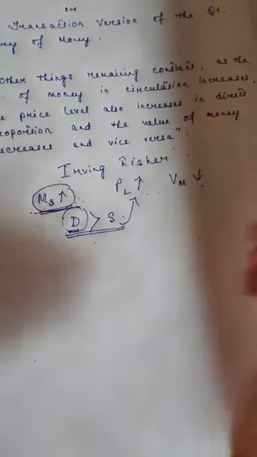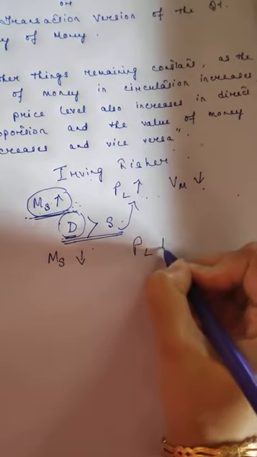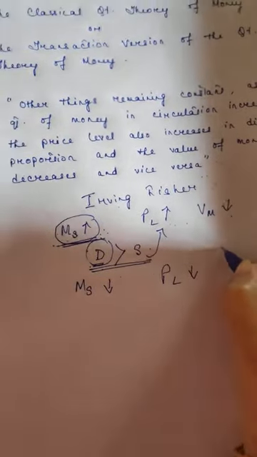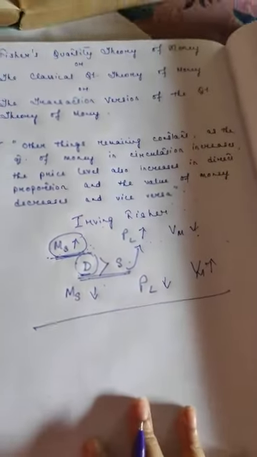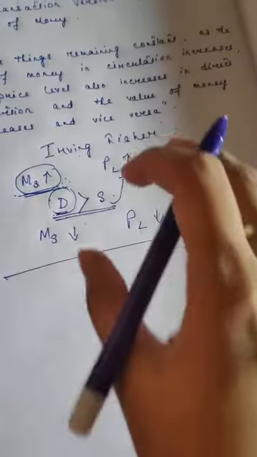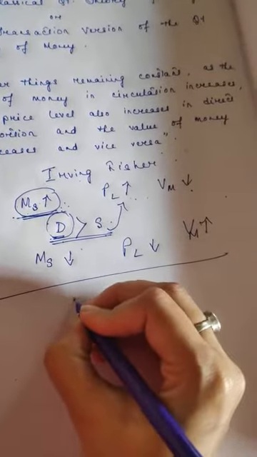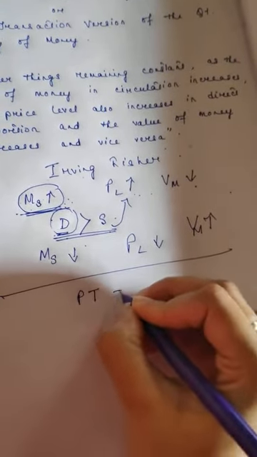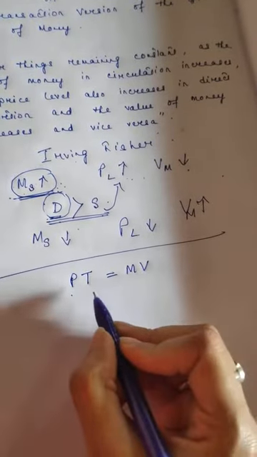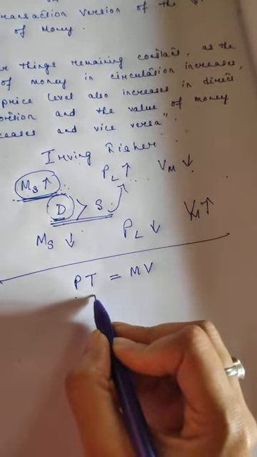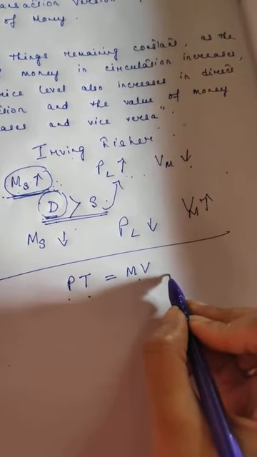And vice versa. Vice versa means if money supply decreases, then price level will decrease and value of money will increase. Now, in order to explain this theory, Fisher has used a certain equation, and this equation is PT equals MV. P is the price level, T is the total volume of goods and services transacted, M is the money supply, and V is the velocity of circulation of money.